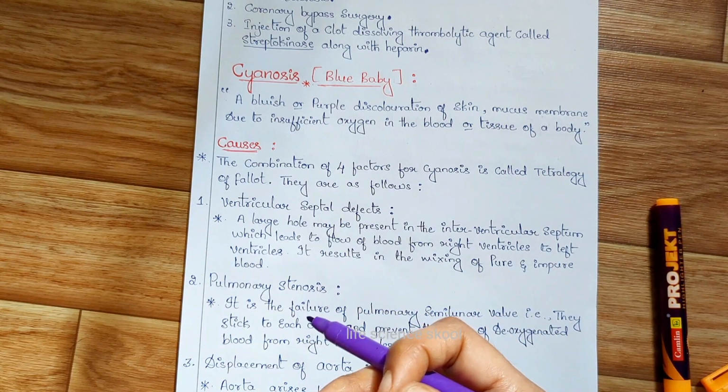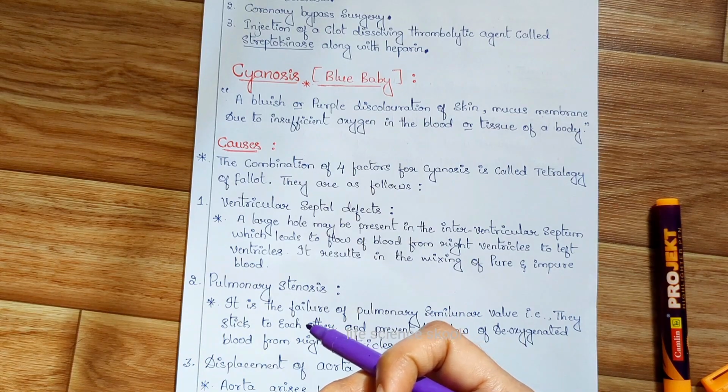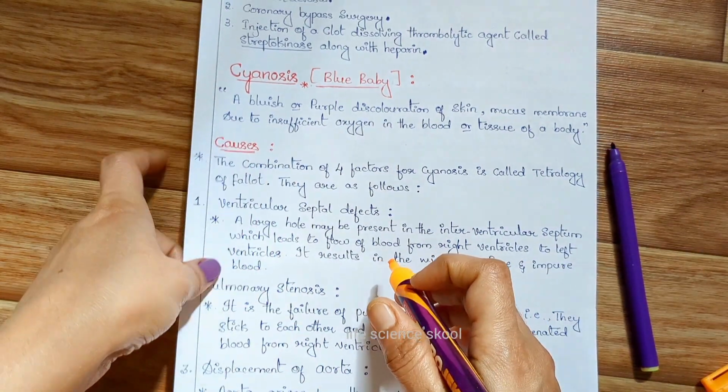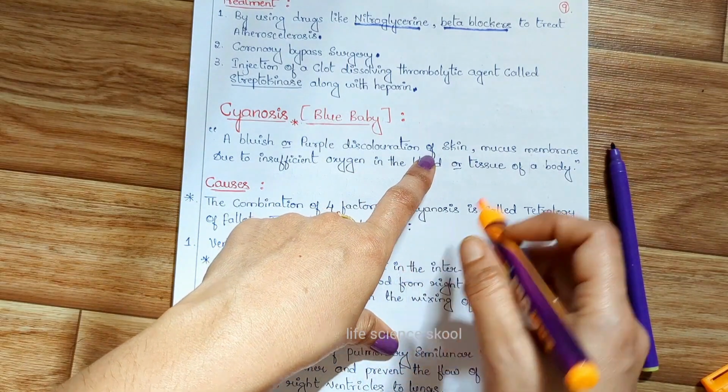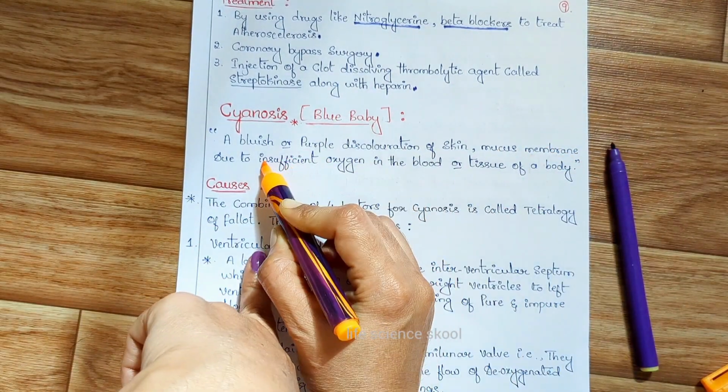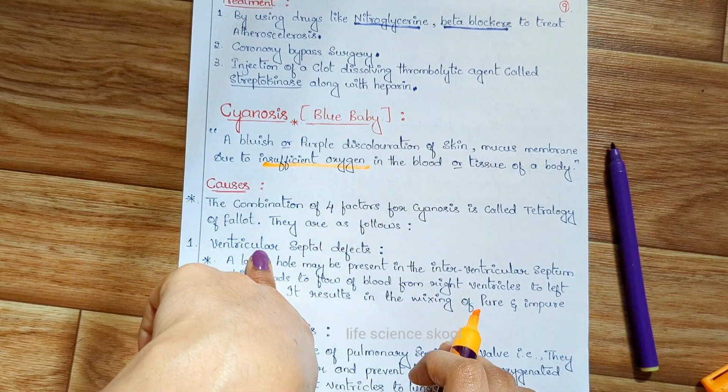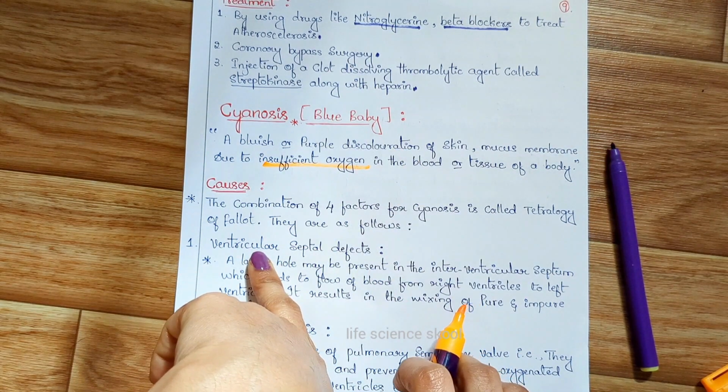What is this blue baby then? So let's first look at the definition here. The blue baby is defined as a bluish or purple discoloration of skin and mucous membrane due to insufficient oxygen supply in the blood or in the tissue of a baby. It is called a blue baby.